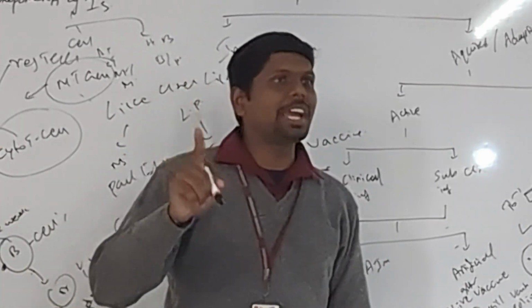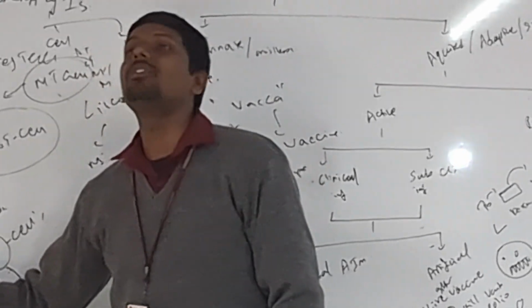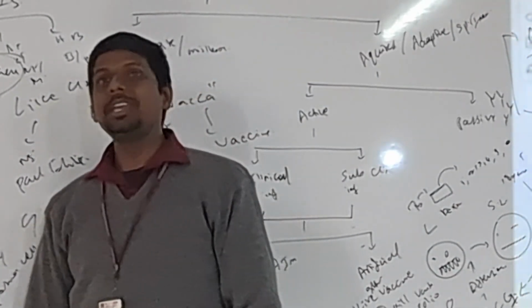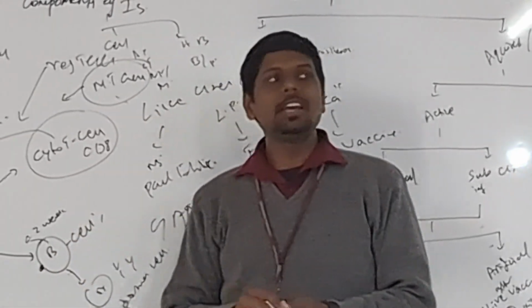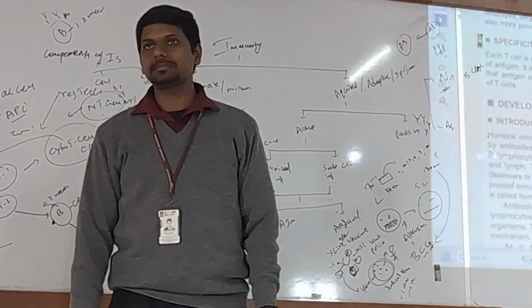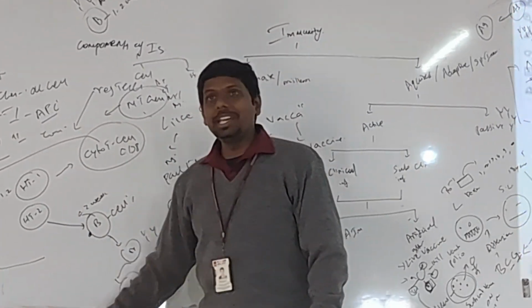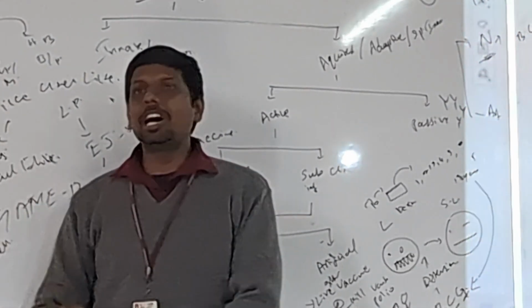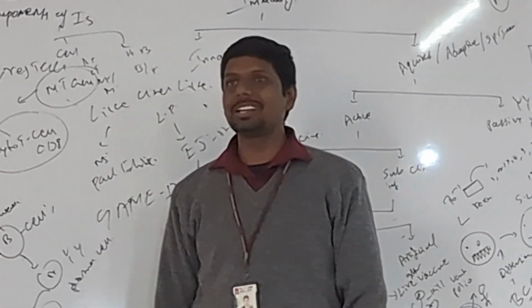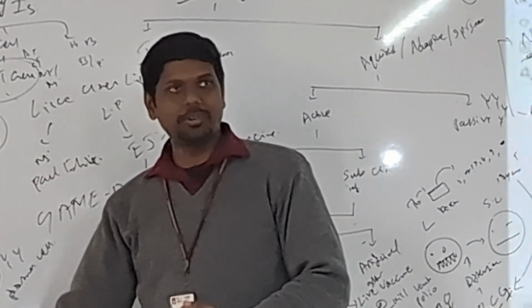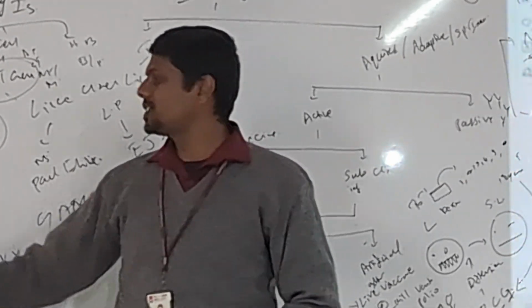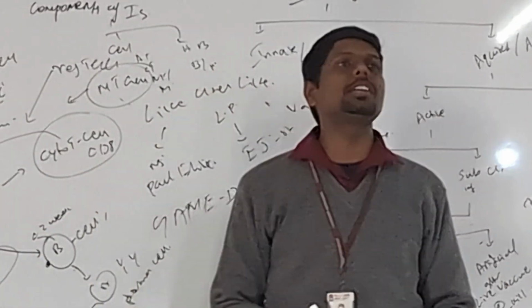That is why in HIV patients we check the CD4 count. And we also check the CD8 count, that is the cytotoxic T cell count. If the CD4 and CD8 counts are reduced, that indicates there is a pathogen attacking CD4 cells, that is HIV. That is why in HIV infection you will develop acquired immunodeficiency syndrome. That's why it's called AIDS. HIV leads to AIDS because it is targeting helper T cells.